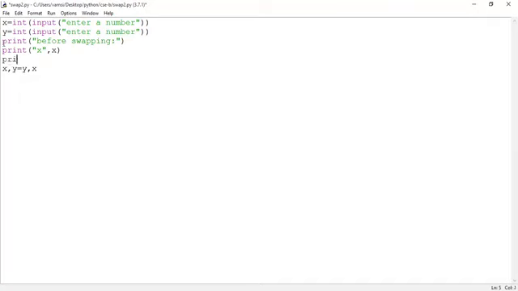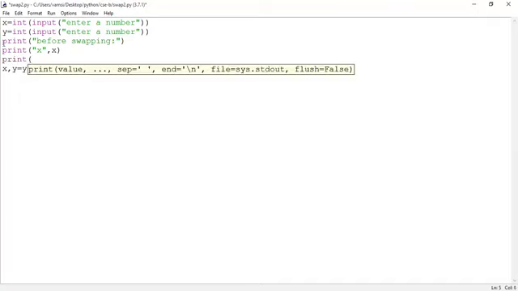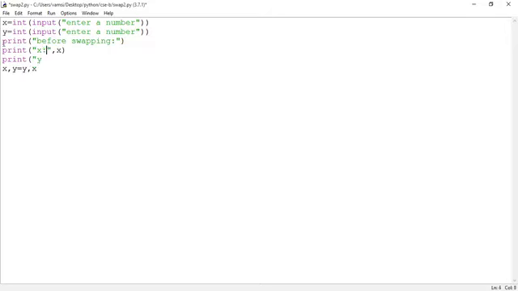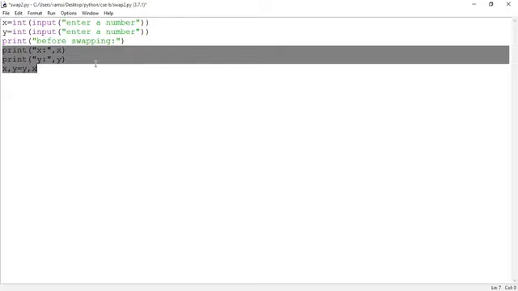Next print y, comma y. Then after the swap logic, again you display the contents of x and y. Okay.